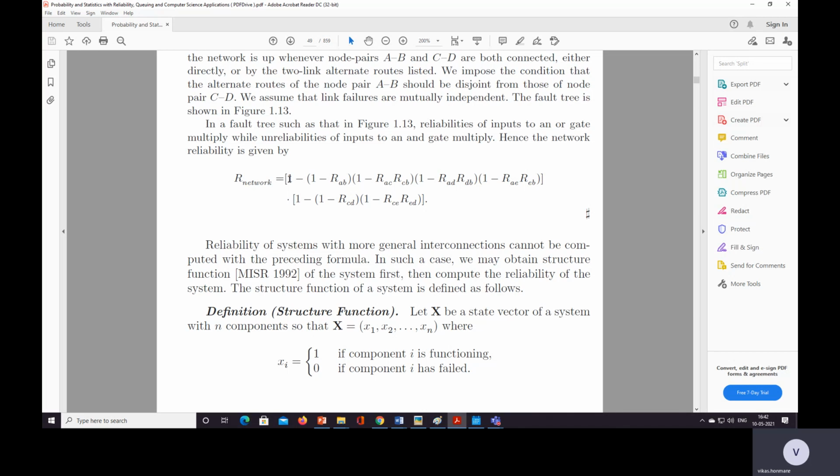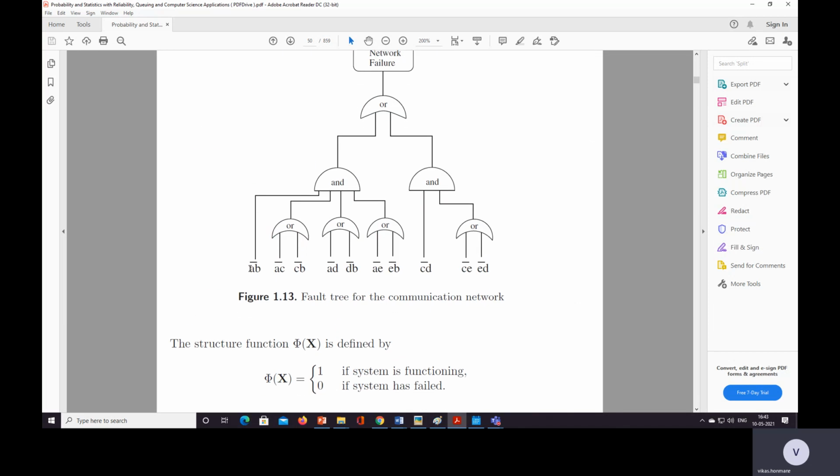Initially, 1 minus, because we need to find the total fault, we take 1 minus RAB, because it is a complement.